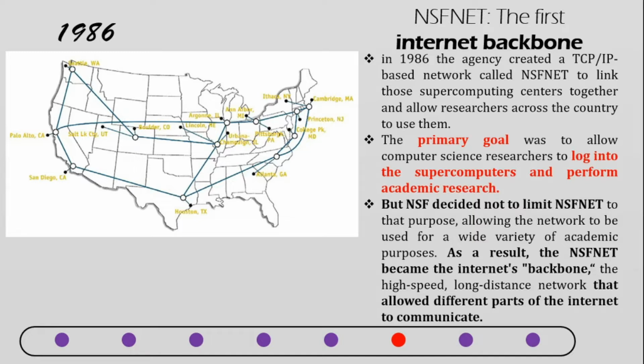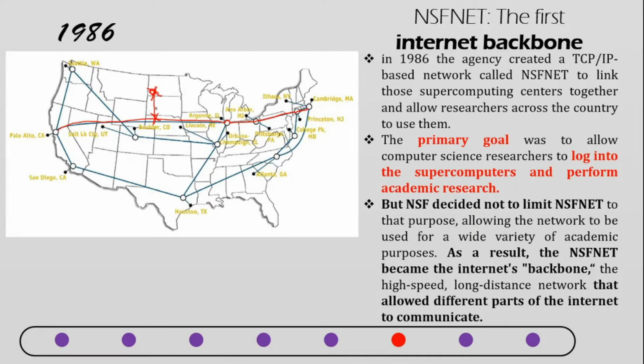The agency created a TCP/IP based network called NFSnet to link those supercomputing centers together and allow researchers across the country to use them. So as you could see in the figure, the dark blue lines represent the backbone which is connecting the supercomputers located over here. If any people located over here want to get connected, or they need access to the supercomputers, they need to connect themselves to this particular backbone area. So that is how the internet spread.